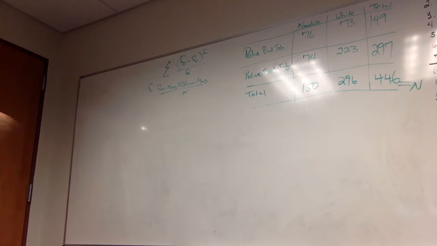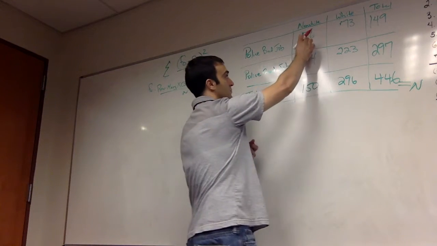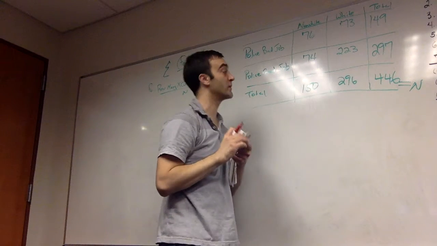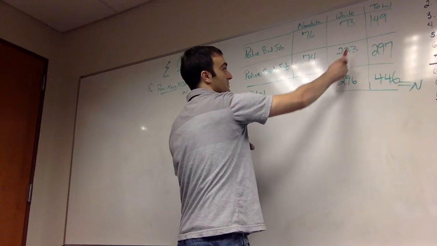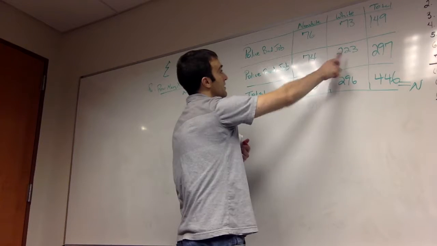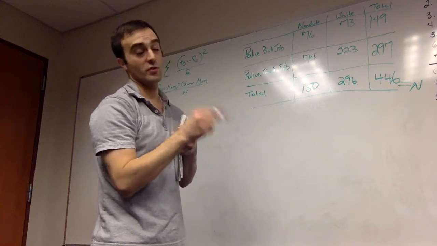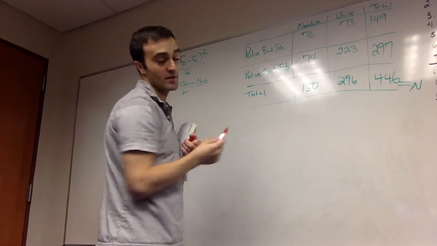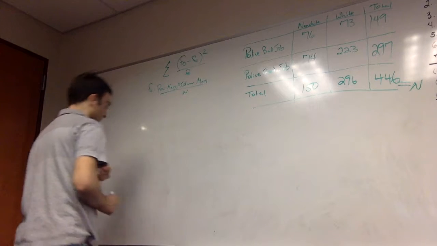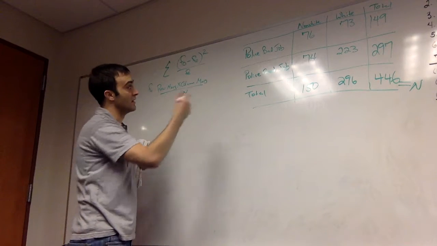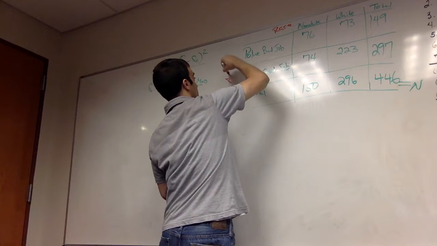We have to calculate all of our expected values for our 4 substantive cells in our 2x2 table. So we observe 76, 73, 74, and 223 in each of the substantive cells. We need to know, if there's no relationship between race and attitudes toward police, what number should we see in these cells? I'll put race at the top and then attitudes here.